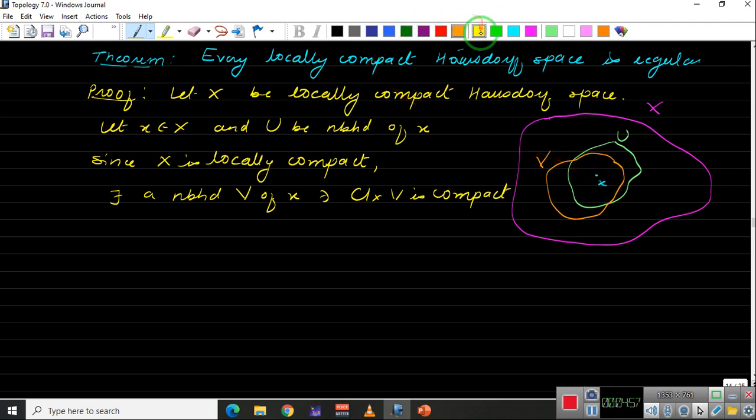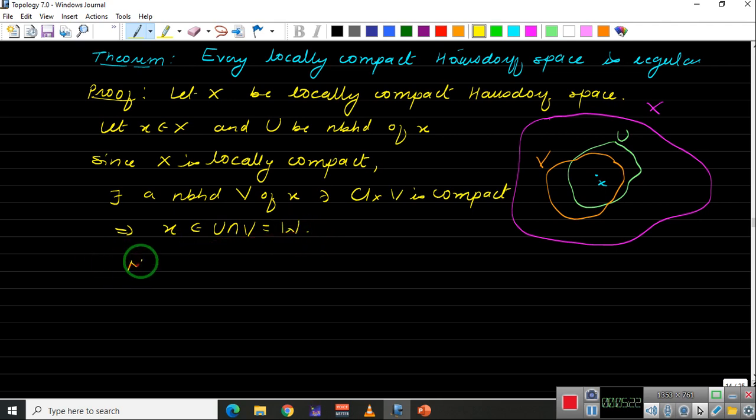So x belongs to U, and x belongs to V also. Let us take W to be U intersection V. So x belongs to U intersection V, and we call that W. Since U and V are open, W is also open.